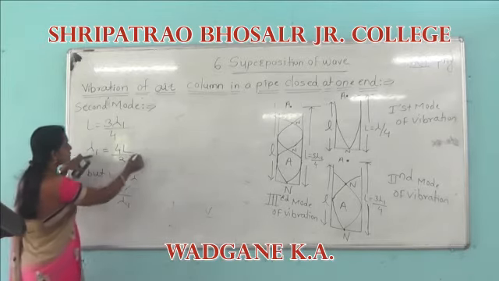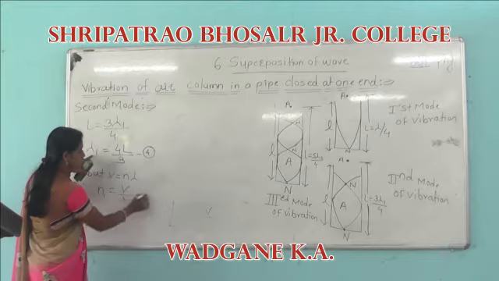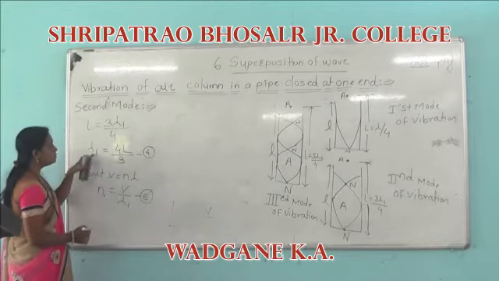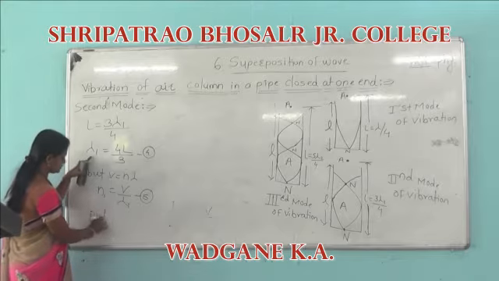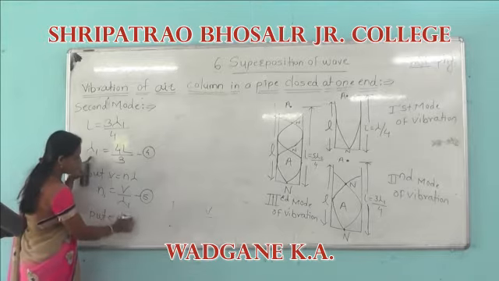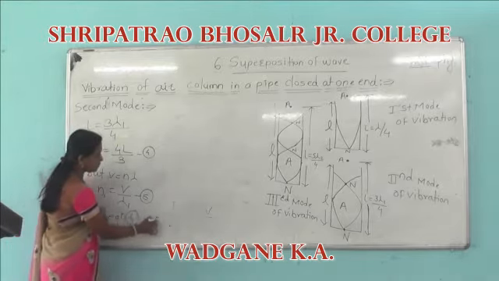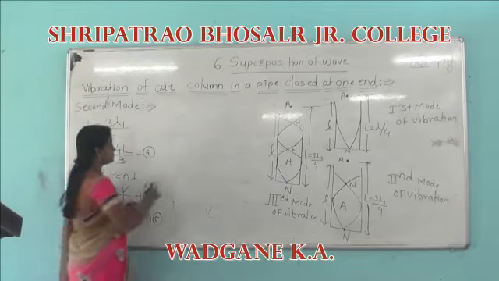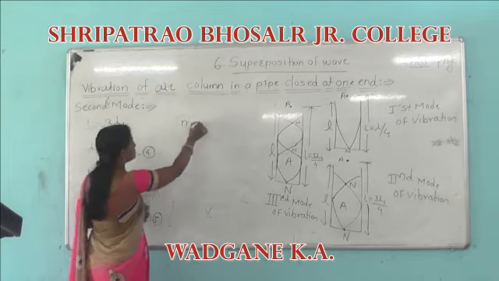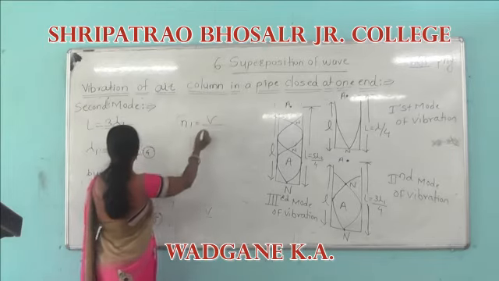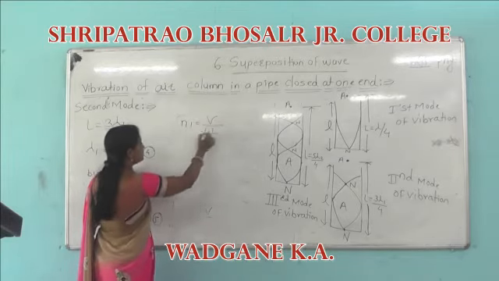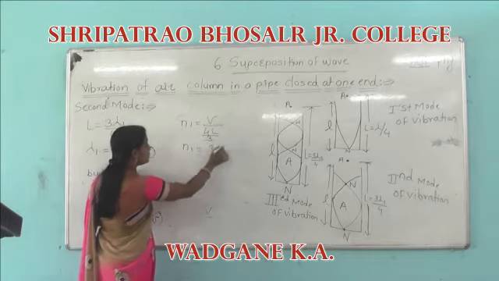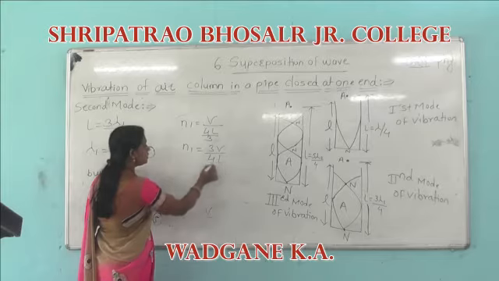For the next mode of vibration, we have to consider frequency n1 and wavelength lambda 1. Call this equation 4 and this equation 5. Putting equation 4 in 5, we write V divided by 4L by 3. Therefore n1 is equal to 3V divided by 4L.